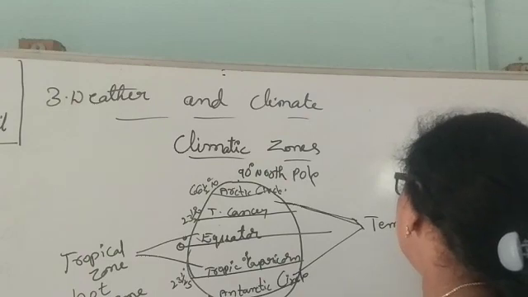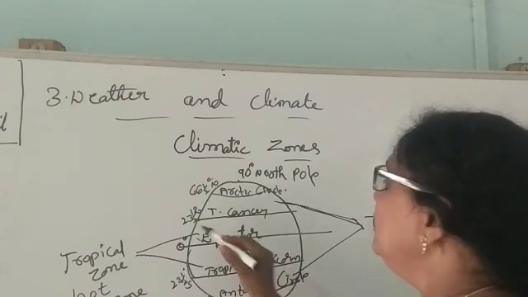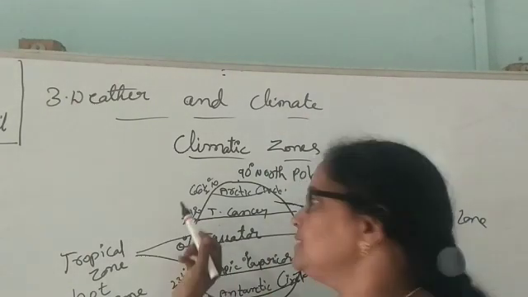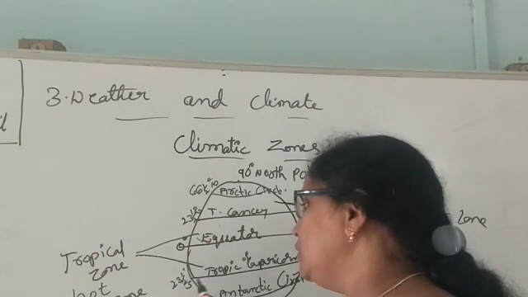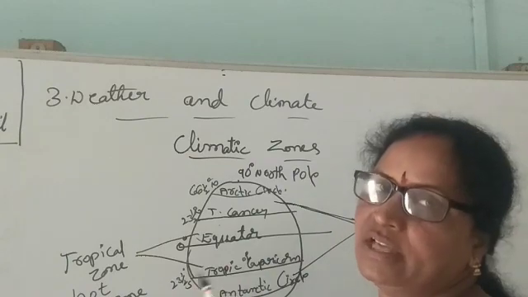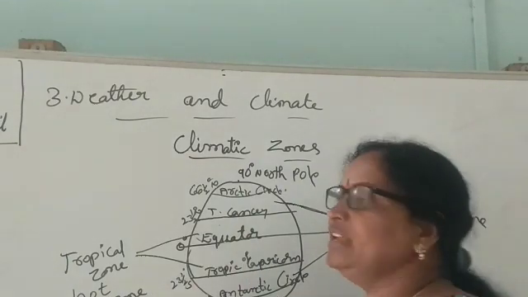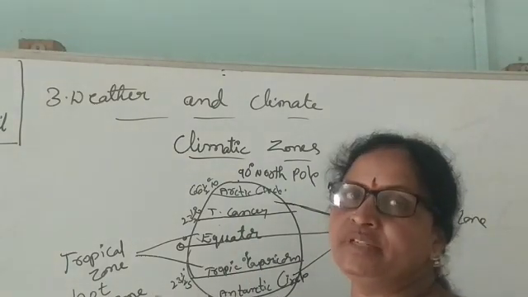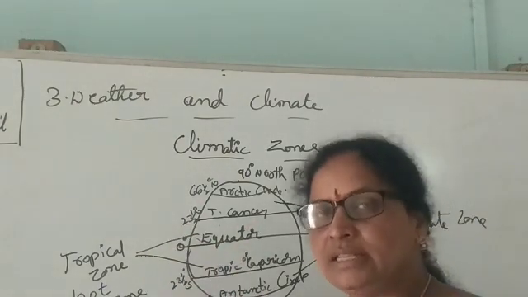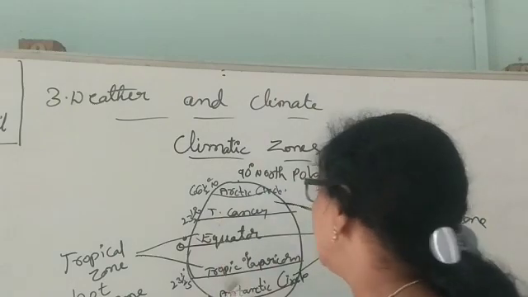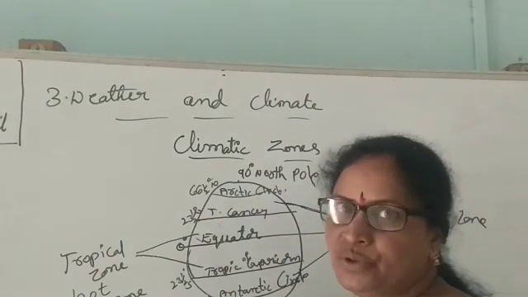Both hemispheres means the northern hemisphere as well as the southern hemisphere. These places are called the temperate zone.